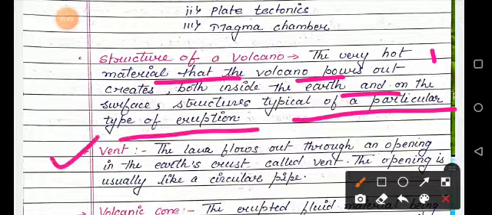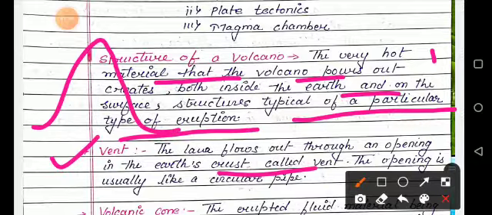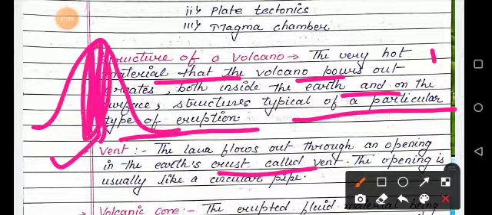The first structure is the vent. What is a vent? The lava flows out through an opening in the earth's crust called the vent. The opening is usually like a circular pipe. In a volcano, this portion, the circular pipe, is your vent.